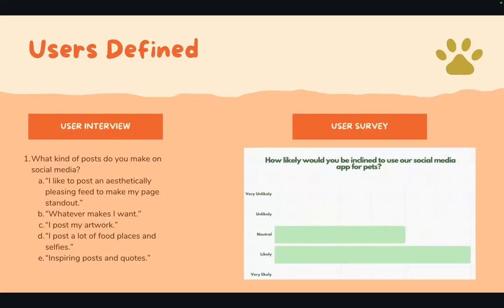And we asked, how likely would you be inclined to use our social media app for pets? And most of them said they were likely. The rest said neutral, but we had no unlikely or very unlikely, which is really good.